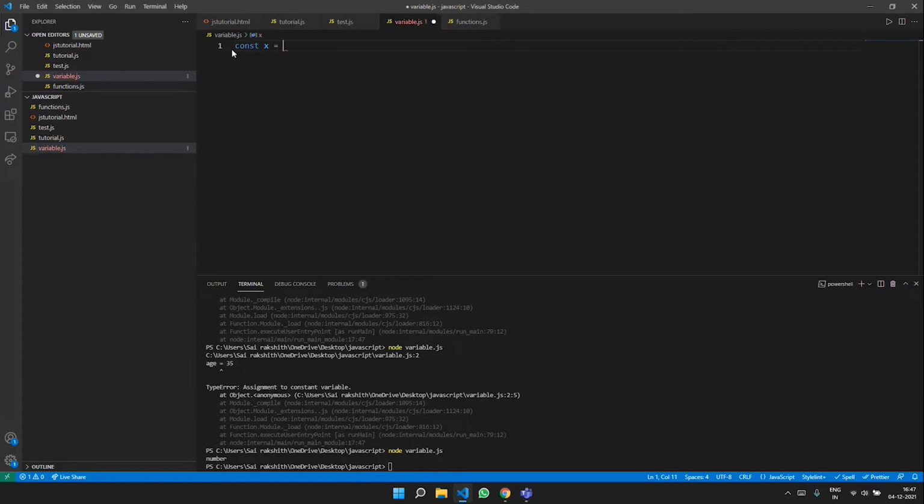So if I say const x equal to 2, for example, and if I say x double equals 2, and inside this I type console.log true, and in the else condition I say console.log false.